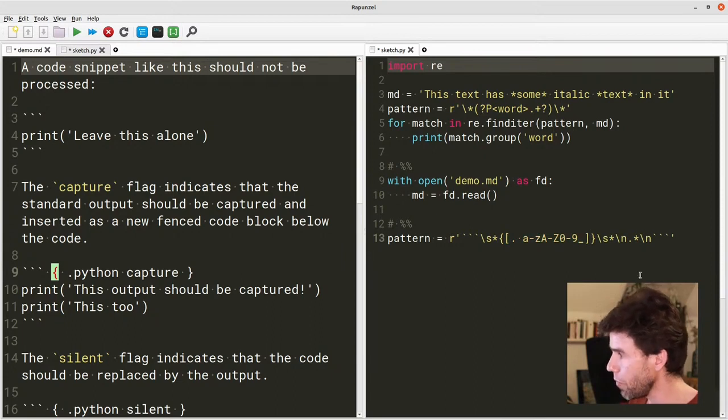Then I say a plus for saying we want to have one or more of those characters in there. Right? So we want to have one or more of these things in here. And only then do we want to match it.